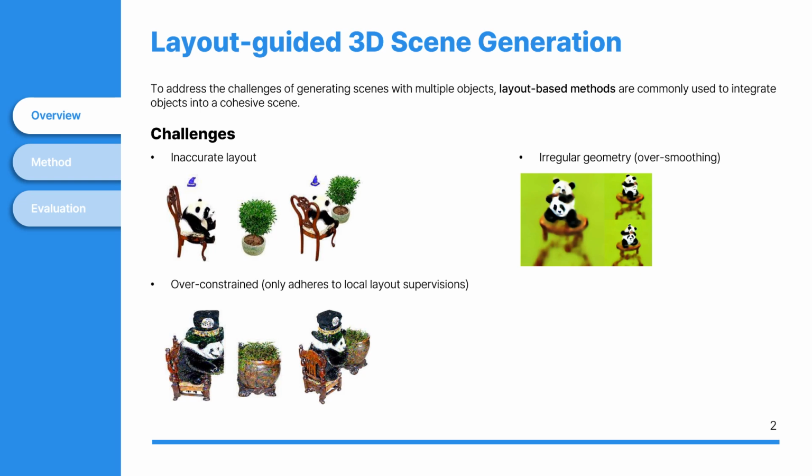To address these issues, recent research on 3D scene generation sometimes involves optimizing all objects in the scene simultaneously. However, in this case, because all objects must be optimized at once, it becomes difficult to generate each object with high quality. As shown in the figure on the right, problems like oversmoothing may occur, and the geometry or texture of each object may not be generated properly.